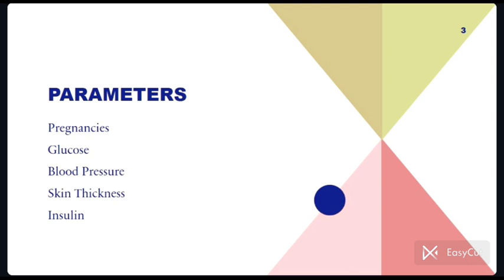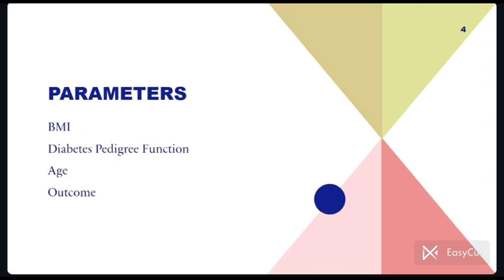Blood pressure. This dataset considers blood pressure, an important marker for cardiovascular health. Skin thickness, measured as the thickness of the triceps skin fold, this parameter can provide insights into body fat distribution. Insulin levels help in understanding the body's ability to regulate blood sugar. BMI, body mass index, is a widely used measure to categorize individuals based on their weight relative to their height.